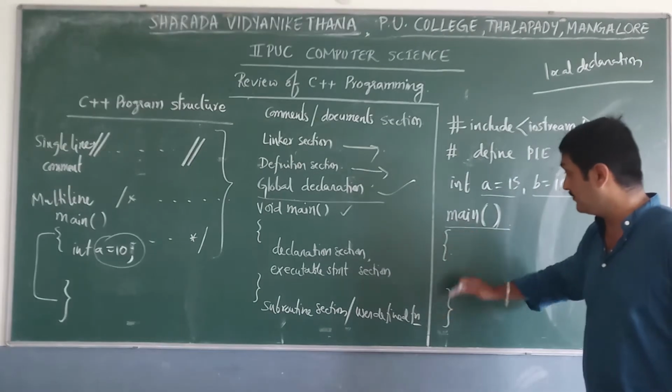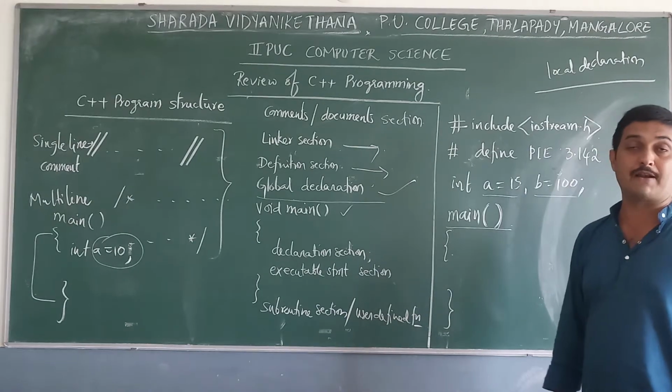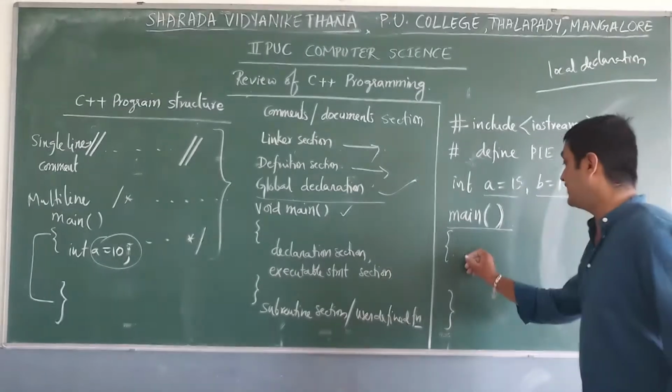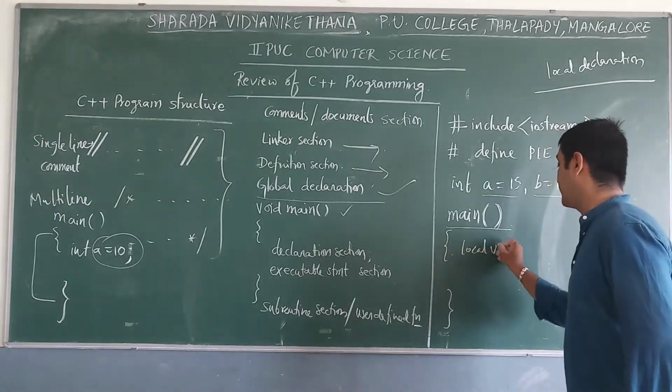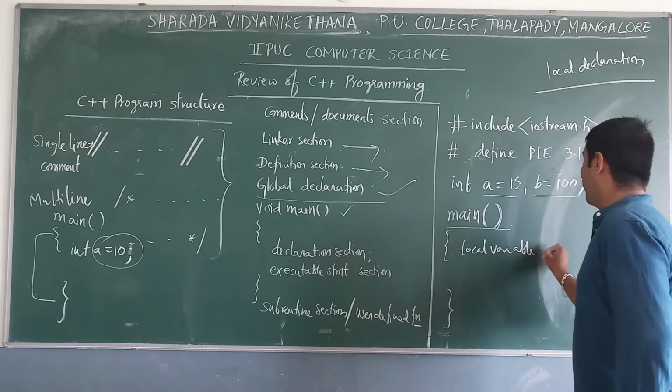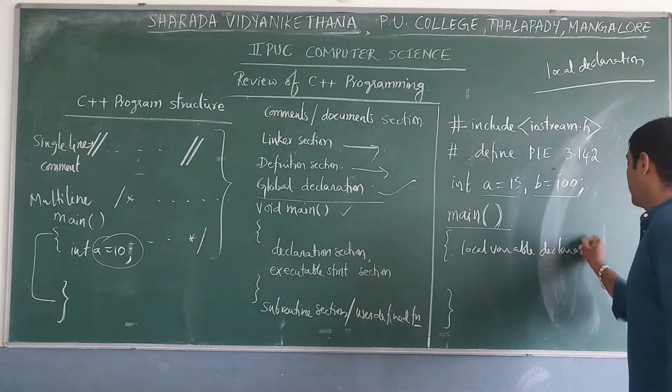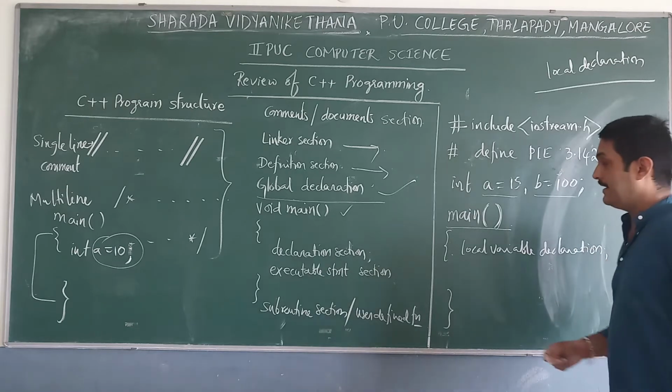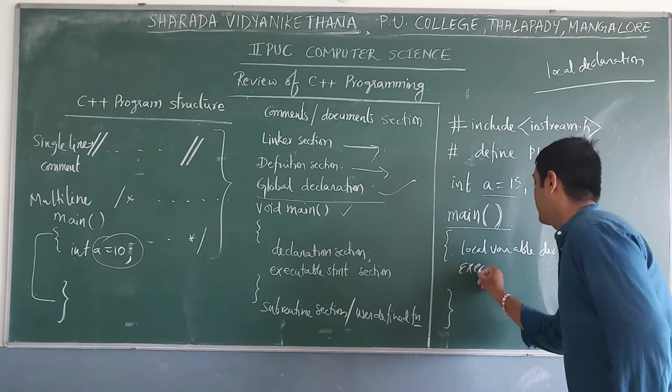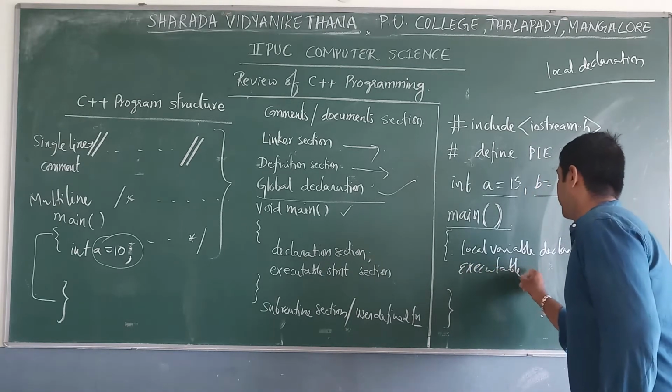So between the pair of open and closed flower parenthesis we have to specify the local variable declaration, and then the executable statements.